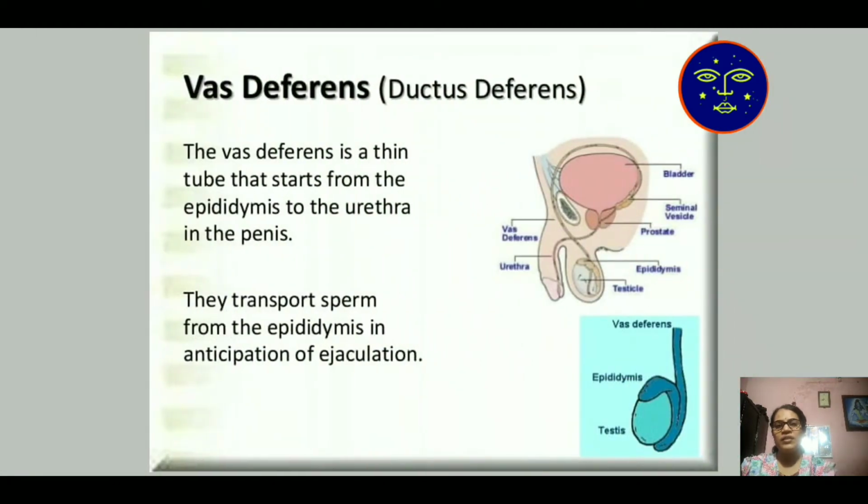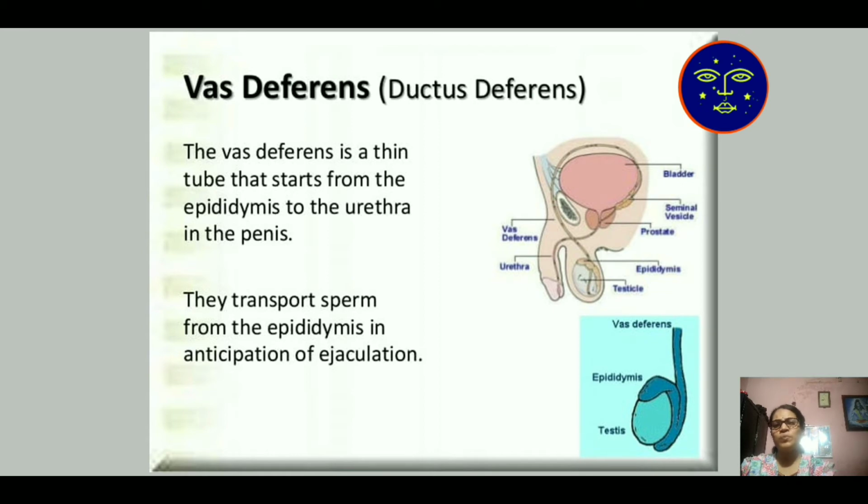Then the vas deferens. All the tubes from the testis connected to the epididymis are connected to the vas deferens. The vas deferens is a thin tube that starts from the epididymis to the urethra in the penis. The urethra is also the urinary discharge pathway.